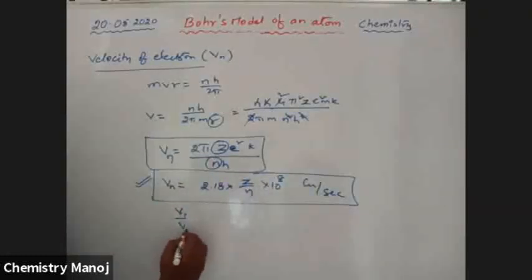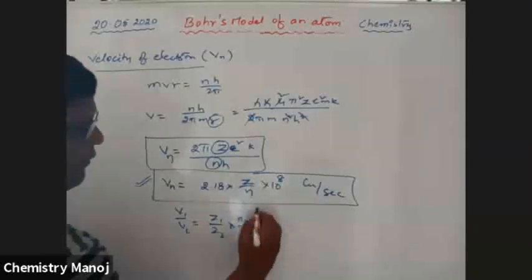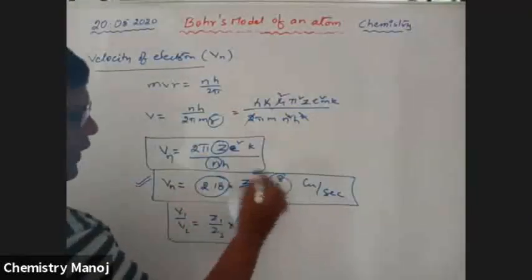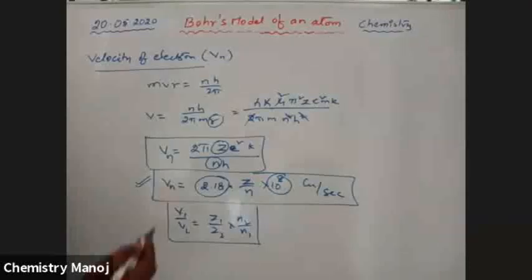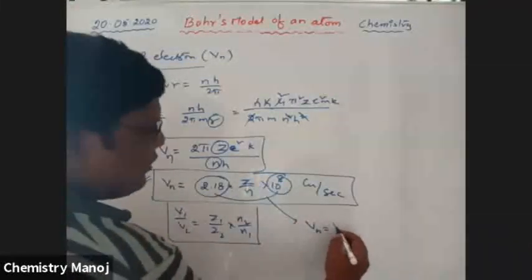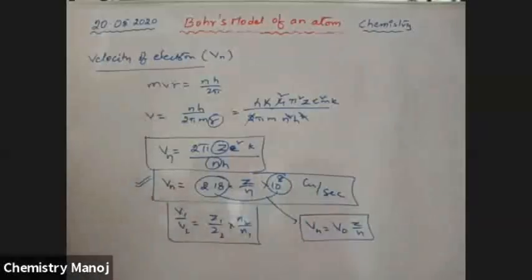Please keep in mind, v1 by v2 is equal to z1 by z2 into n2 by n1. It is a comparative study. This 2.18 into 10 power 8 is the velocity of the first orbit of the hydrogen atom. So Vn is equal to V0 into Z by n, where V0 is the velocity of the first orbit in the hydrogen atom.